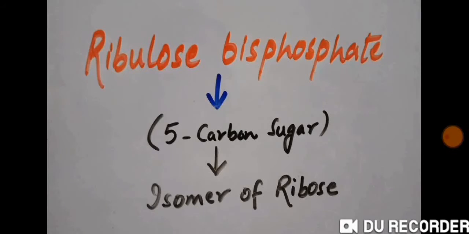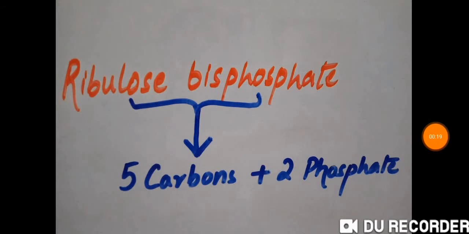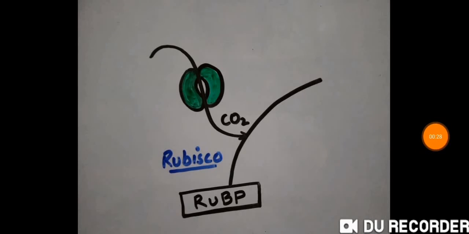A 5-carbon sugar, as I've mentioned earlier, is present within the stroma of the chloroplast. This sugar is ribulose bisphosphate. It is an isomer of the sugar ribose, which all of you are familiar with. And since it has 2 phosphate groups attached to the 5 carbons, it is known as ribulose bisphosphate. Now in the first step, we have to do the carboxylation of this RuBP.